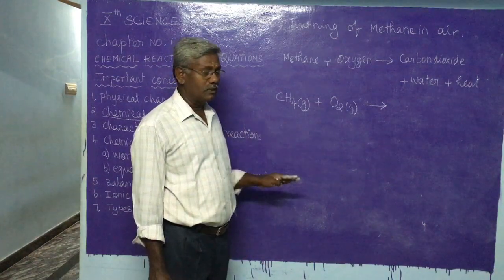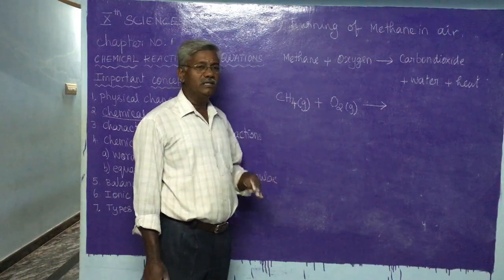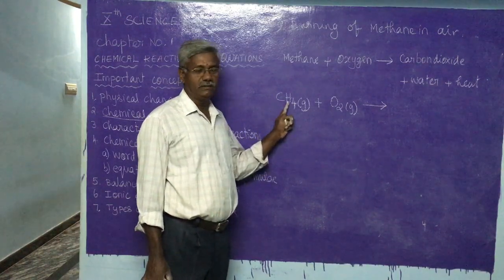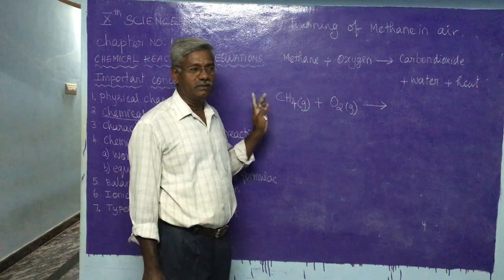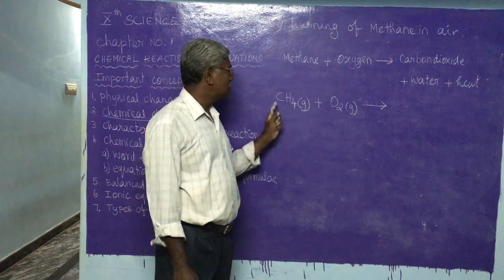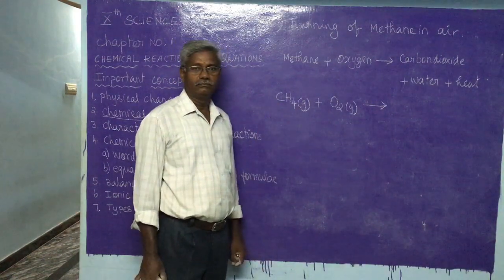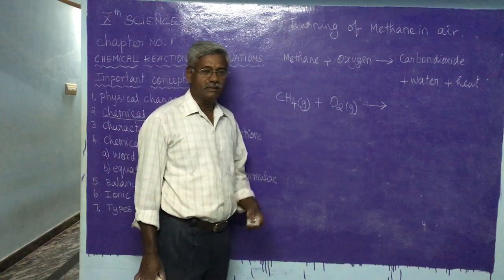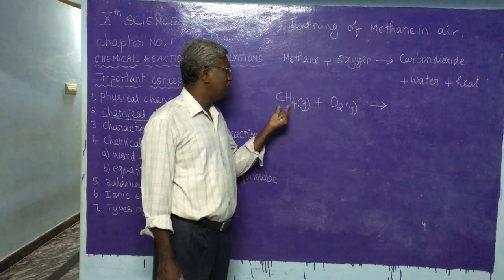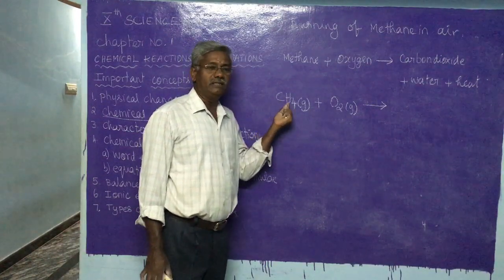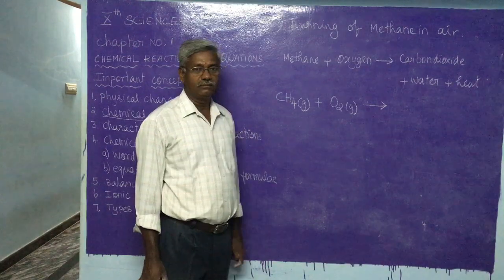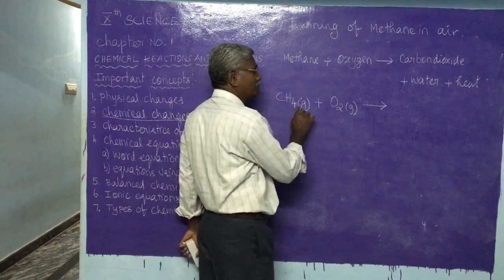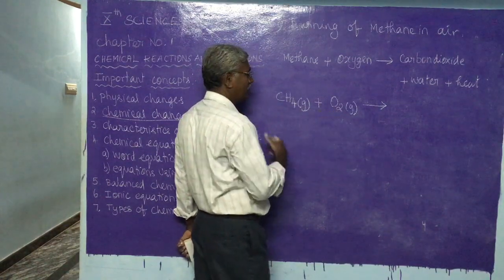So what are the materials which are burning in air? They contain mainly carbon and hydrogen. In some cases they may also contain oxygen. For example, paper contains carbon, hydrogen and oxygen. Clothing materials contain carbon, hydrogen and oxygen. So whatever material contains a rich amount of carbon and hydrogen readily burns in air. They are combustible materials. So when methane is burnt in air, how can we write it?